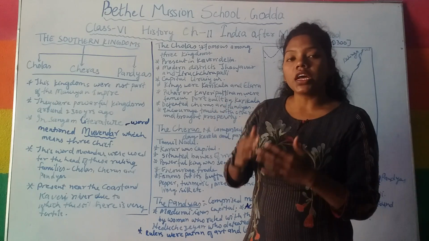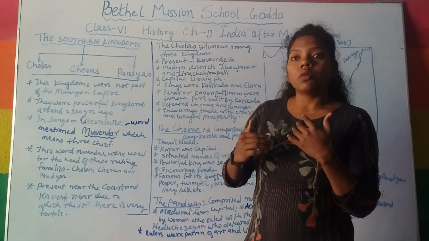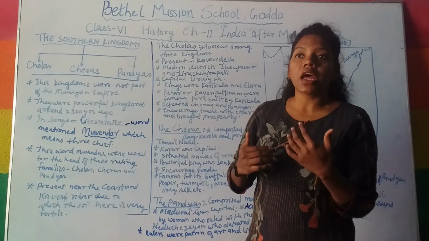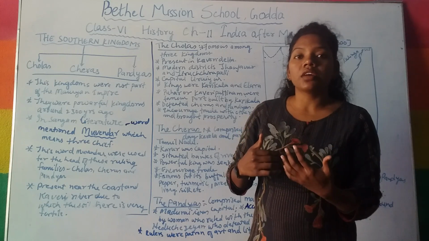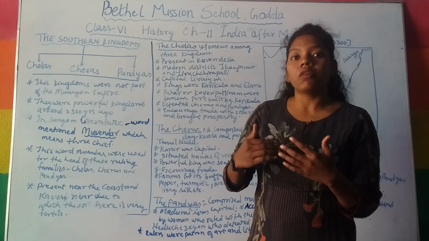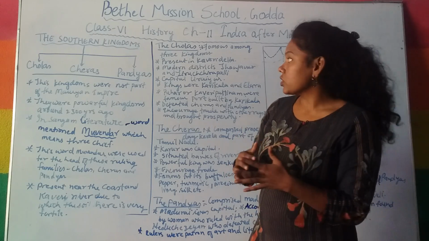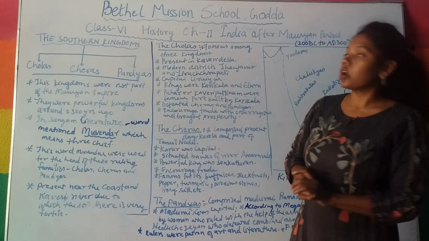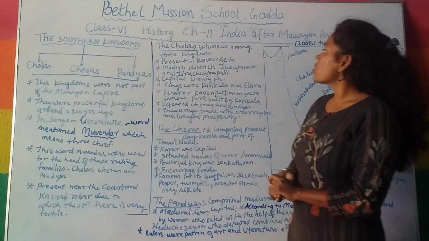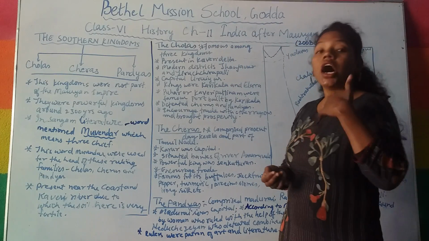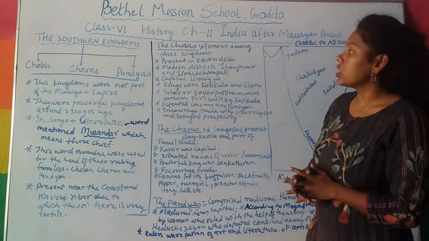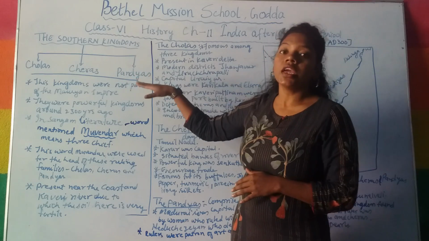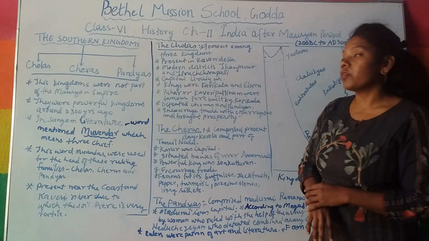Now we will learn how these kingdoms were different from each other, and how they came together with each other. We will learn one by one. First of all we will learn about the Cholas. The Chola kingdom was famous among all three kingdoms, that is Cholas, Cheras and Pandyas. Among these three, the Chola kingdom was very famous.